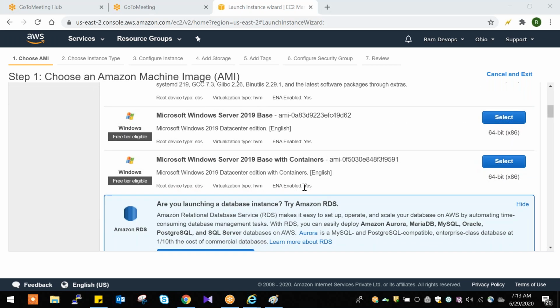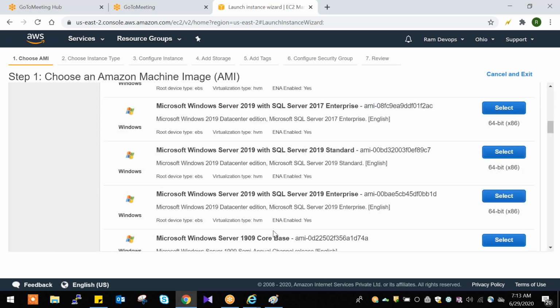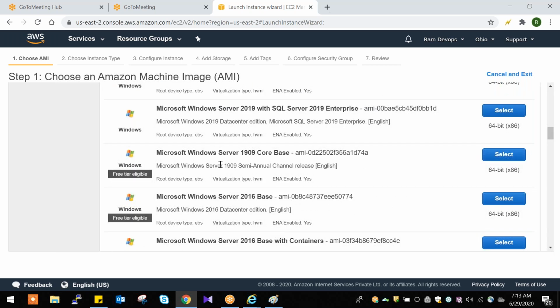For example, here if you select this, SQL Server 2017 Standard is also available along with it. So whatever server you select, whatever package is available with it will be available.